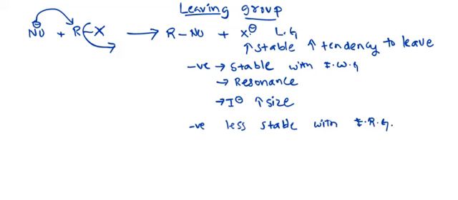Now why are we talking about stability? The more stable the leaving group is when it leaves from the substrate, the more the tendency to leave from the substrate will be, meaning the rate will be more. So here the stability of the leaving group is important. Neutral leaving groups are more stable than negative leaving groups.